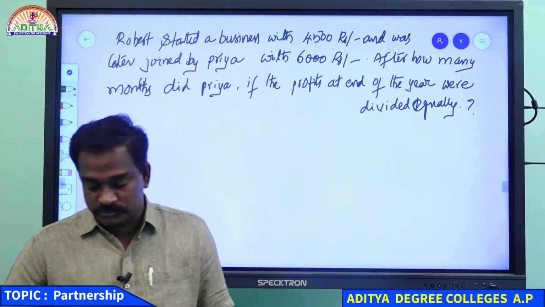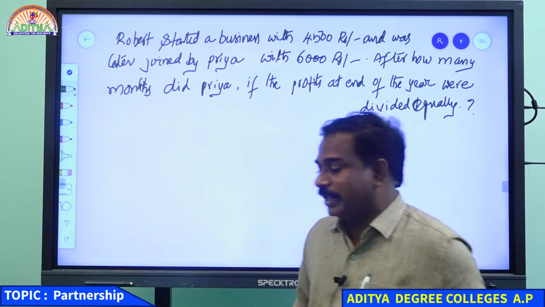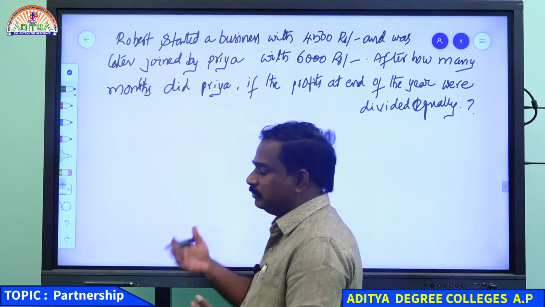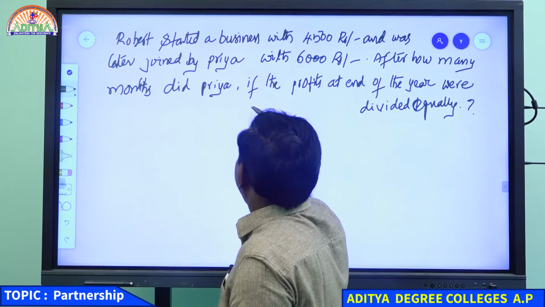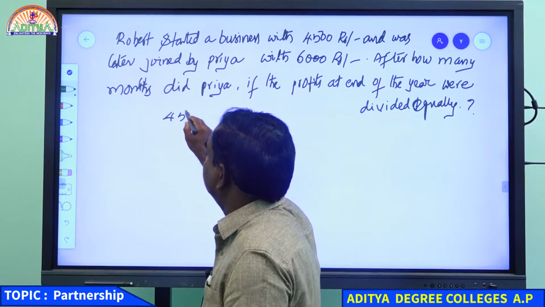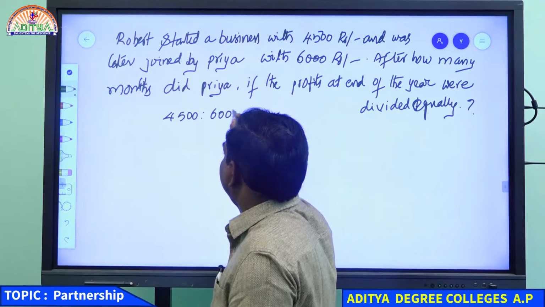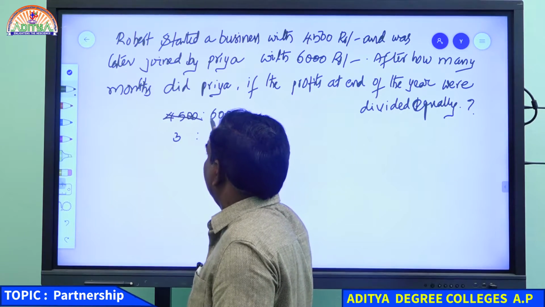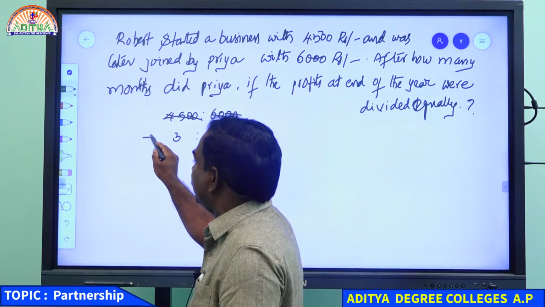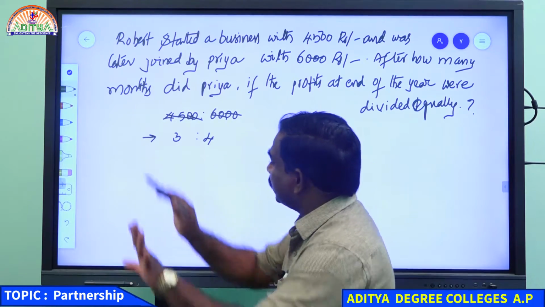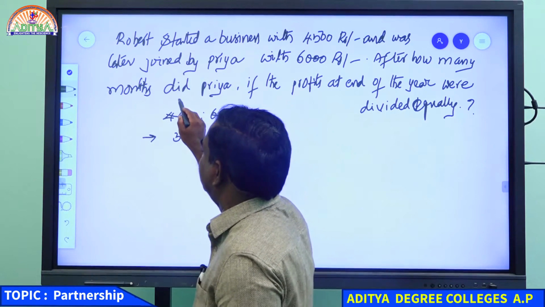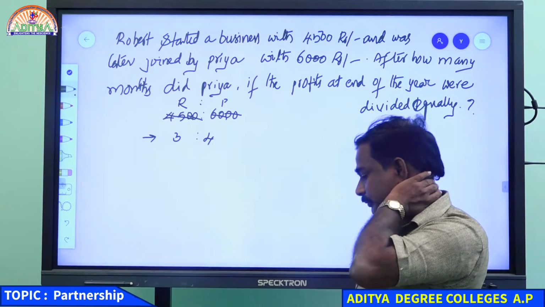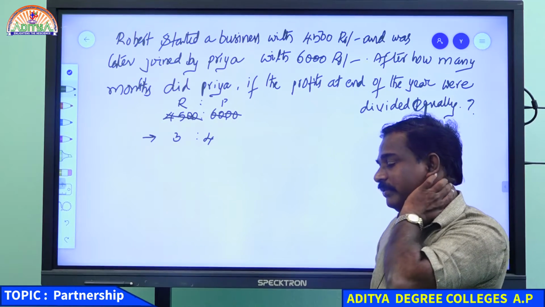First you have to do the investment ratio. I am writing it directly, because we did many examples already. So the investment ratio is 45,000 to 60,000. If you cancel it, what do you get here? 15 goes 3 times, 15 goes 4 times. 3:4. This is the investment ratio. Now who started the business? Robert started the business. So this is Robert and this is Priya. 3:4 is the investment ratio.